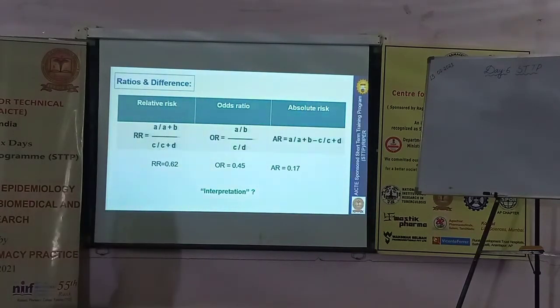Right. These are the various values which are available. Relative risk is equal to A by A plus B divided by C by C plus D. The value is 0.62 and absolute risk is 0.17. You just left the odds ratio. Even the odds ratio can be calculated, and that can also be converted into relative risk. We will get the same value.